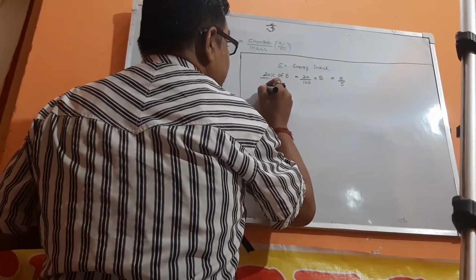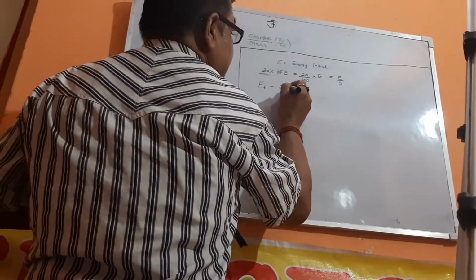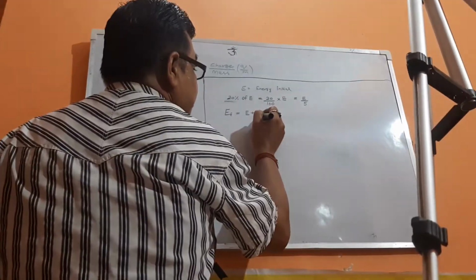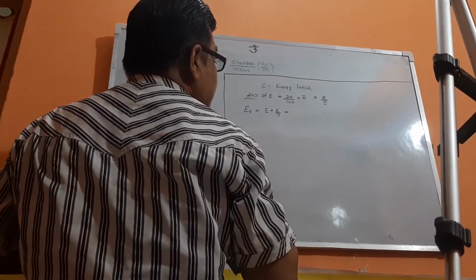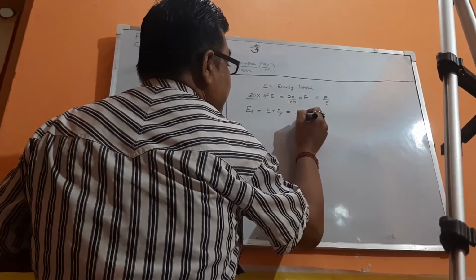So the final energy will be E plus E by 5, and this becomes 6E by 5.